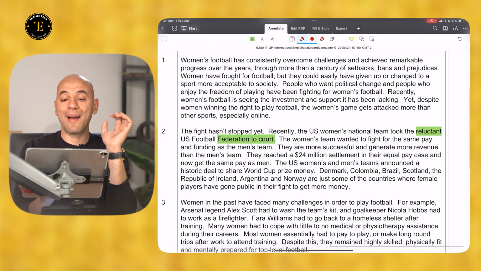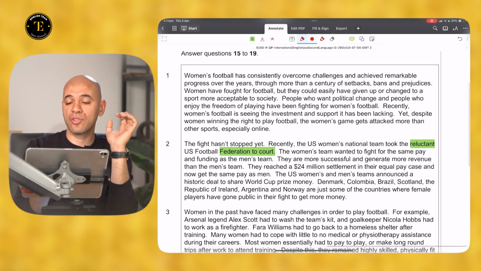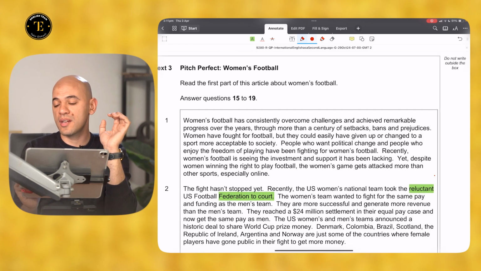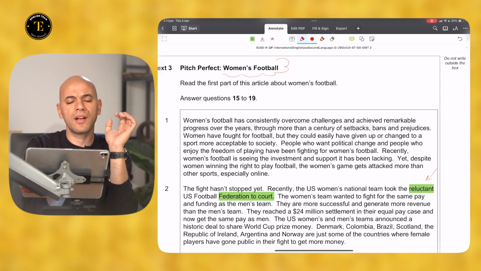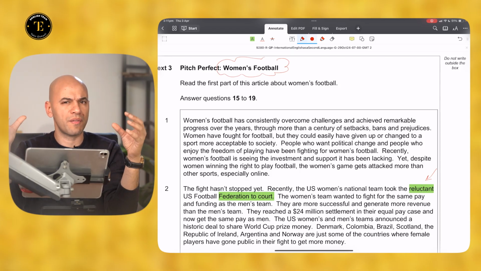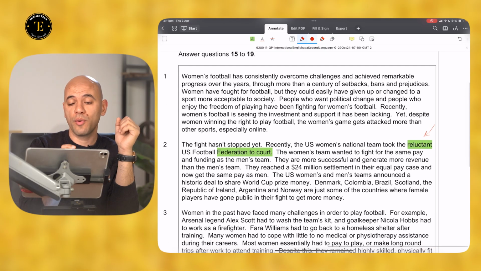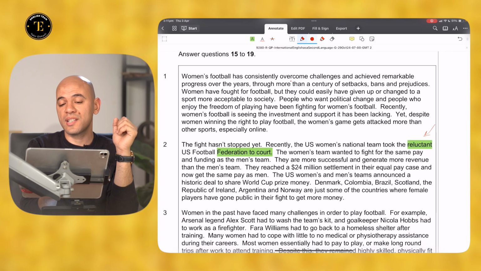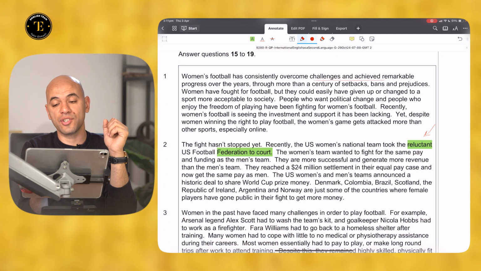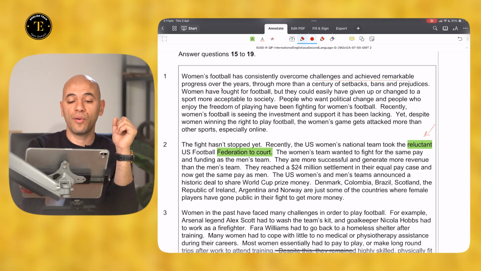So it looks like I'm going to have to read the introduction, recognize the passage in order to be able to answer this part, because there is some kind of a fight between two different institutions in the USA here. Women's football has consistently overcome challenges and achieved remarkable progress over the years.